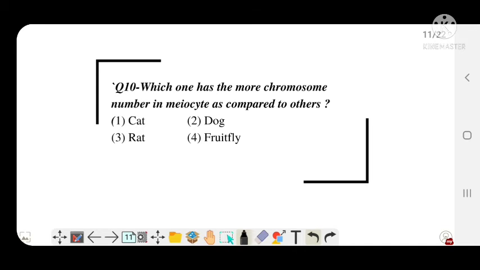Next question. Which one has the more chromosome number in meiocyte as compared to others? Again, an NCERT data question which everyone must remember. And the correct answer is option B, dog.